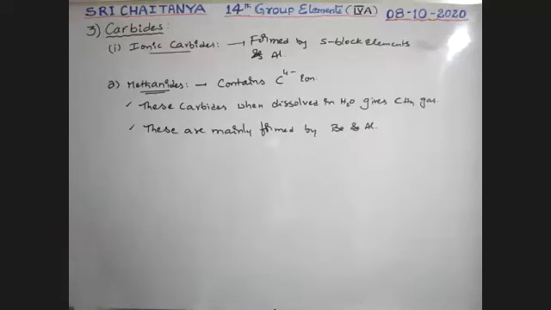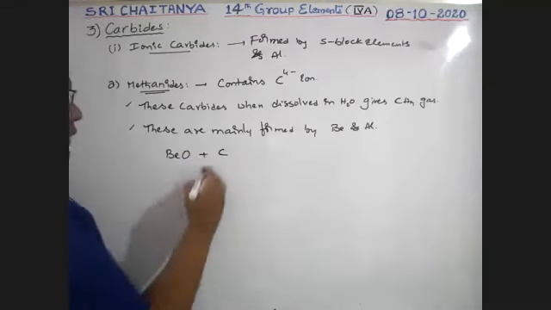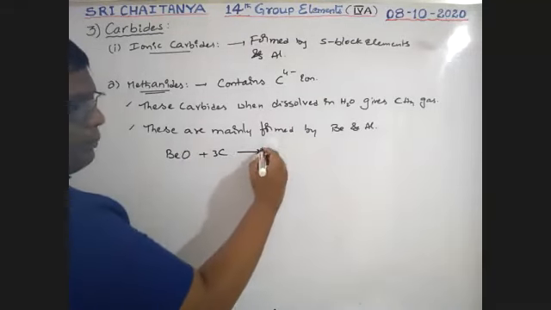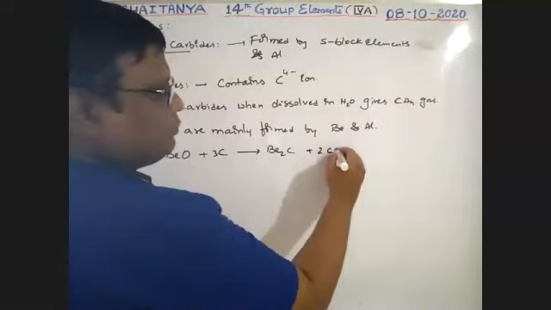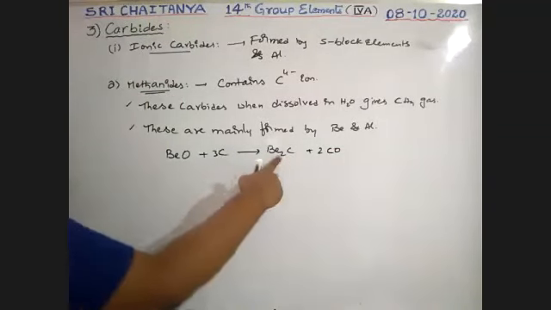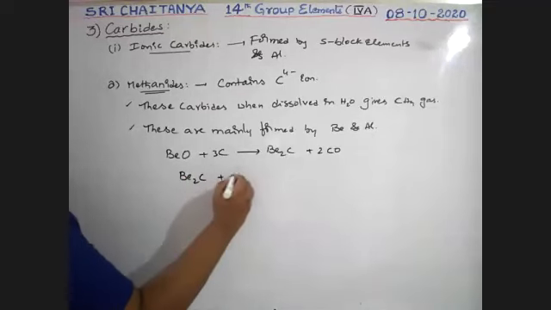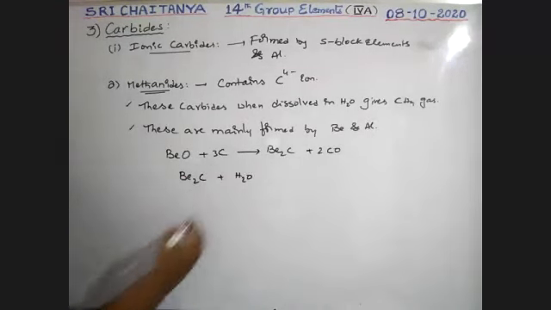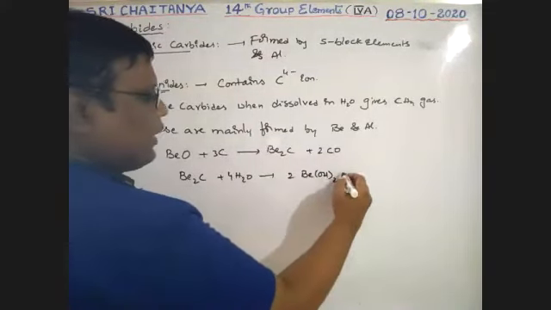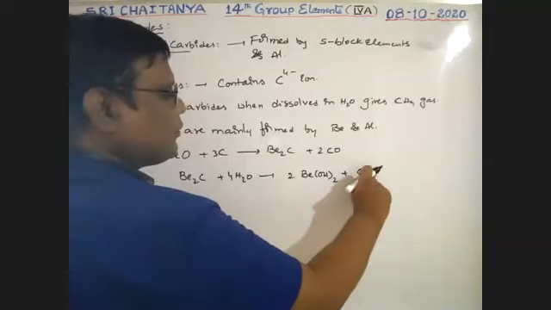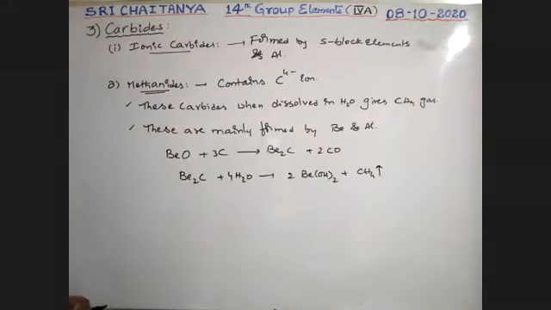So let us observe the concepts. That is BeO, beryllium oxide, when it reacts with carbon, that is 3 moles carbon, gives Be2C, beryllium carbide, plus 2CO. It is beryllium carbide, boys. If this beryllium carbide, Be2C, is dissolved in water, on hydrolysis, that is a well-known equation: 4 moles water gives 2Be(OH)2 plus methane gas. That is why it is called methanide.